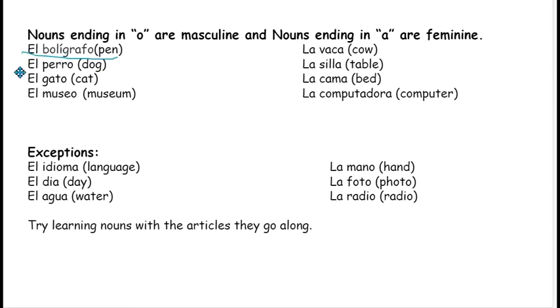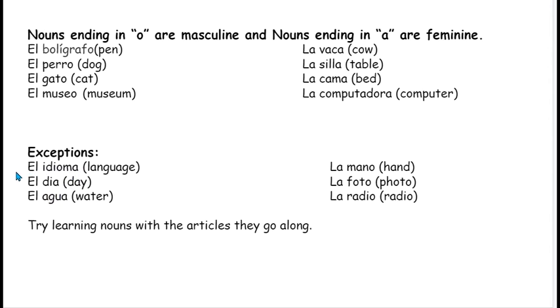The pen, el bolígrafo. El perro, it is also ending in o, so we use el. El perro, the dog. Next is el gato, it is also ending in o, so we used el gato. Museo, el museo, it is also ending in o, so it will be el museo. Similarly with a, la vaca, it is ending in a, so we used la vaca. La silla, the table. La cama, the bed. La computadora, computer.